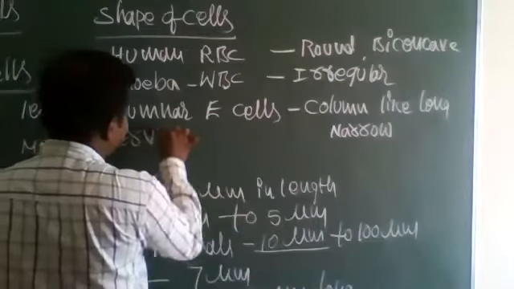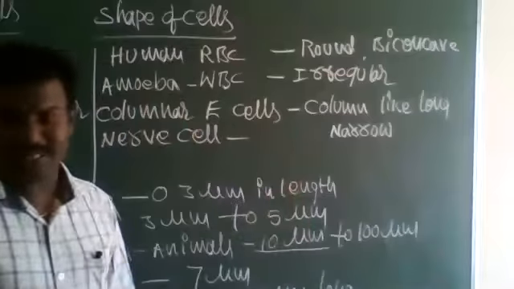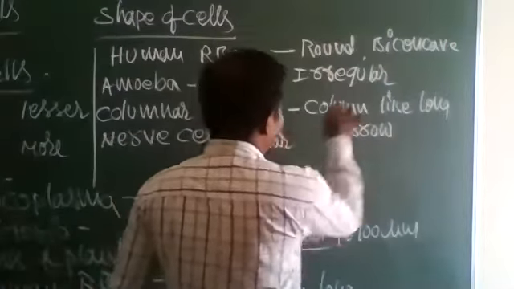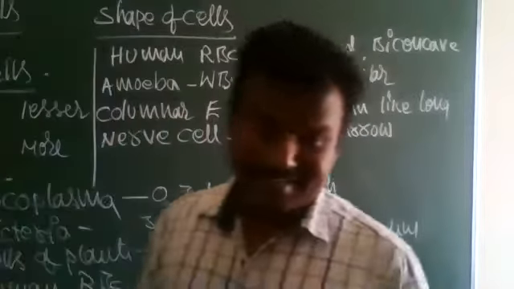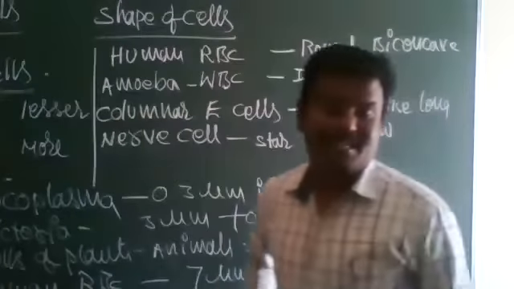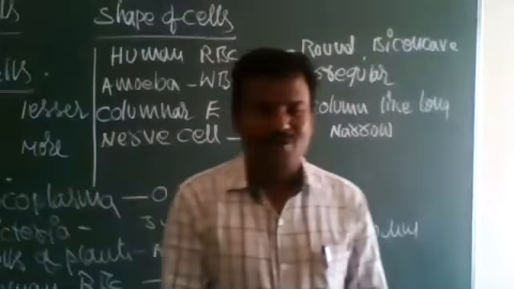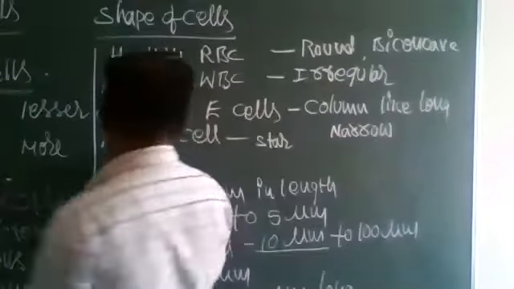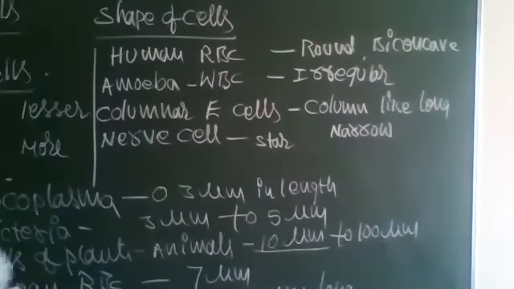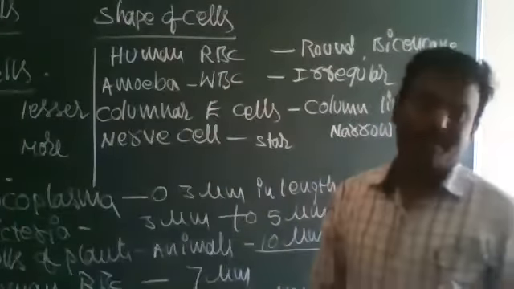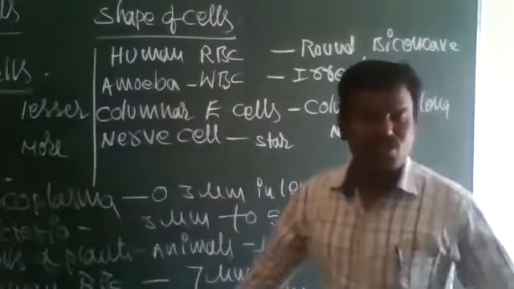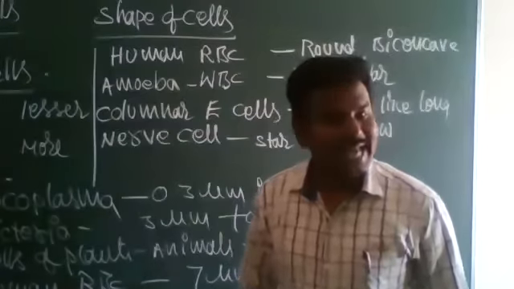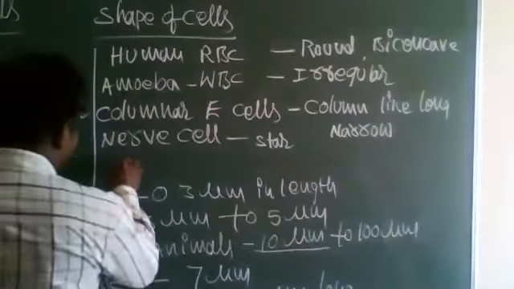Next, nerve cell shape. Already everybody knows that. It is a star-shaped cell body with dendrites. The dendrites are a branched tree-like structure. The axon is a long, elongated tube-like structure. So the nerve cell shape is a star-shaped cell body with branch-like dendrites, and it contains a long elongated body that is called the axon. Next, trachea.